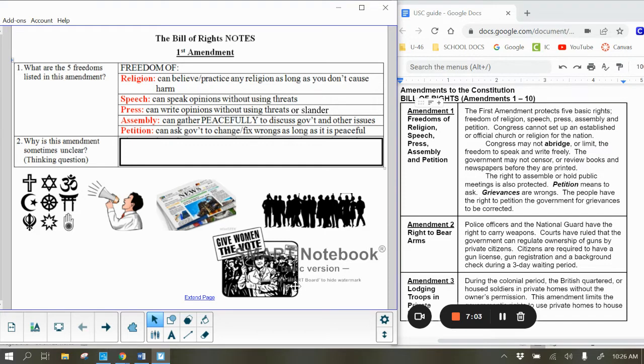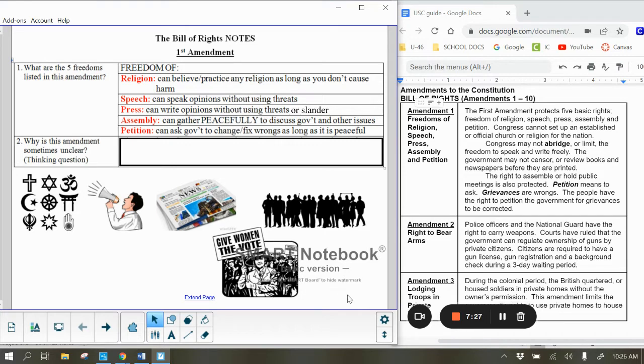So my image down here below, in this one, we actually see a few different things. We see people that are gathering together and they're doing that peacefully, but they're asking for a change to be made. So this is, of course, before women had the right to vote, that they gathered together to petition the government to give women the right to vote.